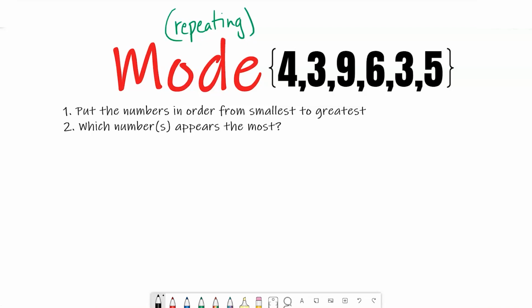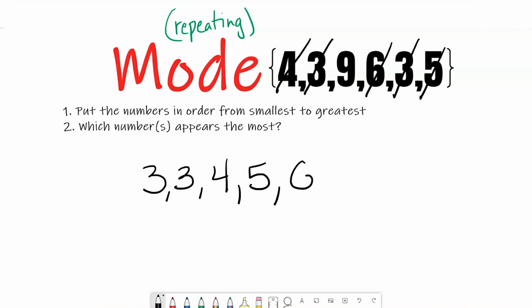So when I look at my data, I see 3 is my smallest number, so I'm going to put 3. And I'm going to continue. We have 2 3s. I'm crossing them off as I rewrite them, so that way I don't forget any. 5, 6, and our biggest and last number would be 9.